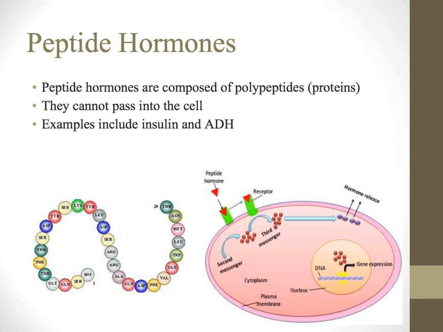So peptide hormones are, of course, composed of polypeptides or proteins. They are long strings of amino acids, okay? And as such, they can't pass into the cell. So that's why they have to pass their message off to this receptor. These guys are not able to go into the cell.